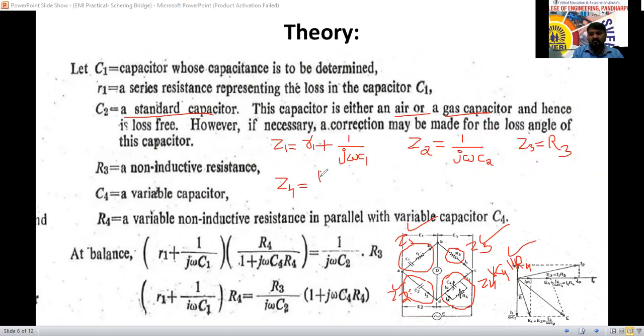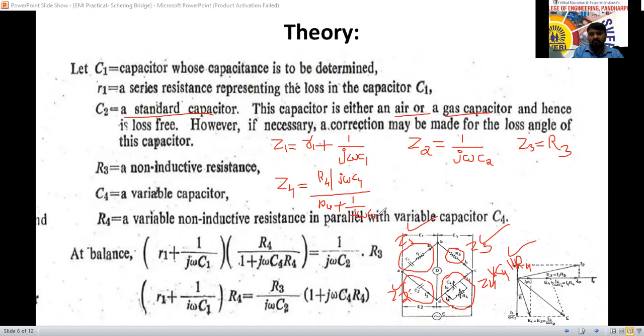First R4 into 1 by j omega C4, the multiplication of these, divided by R4 plus 1 by j omega C4.